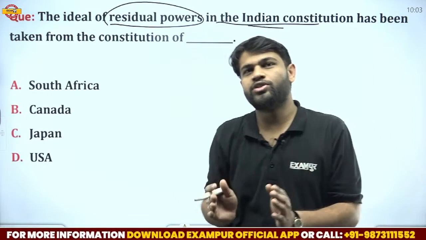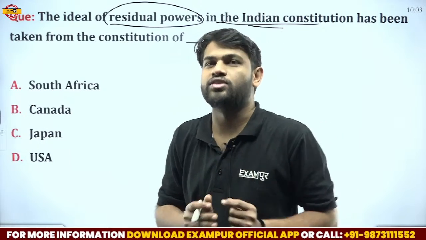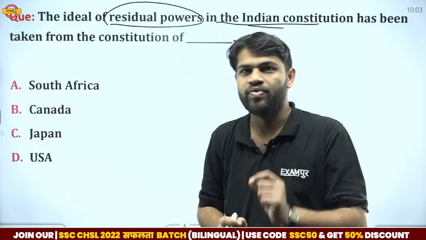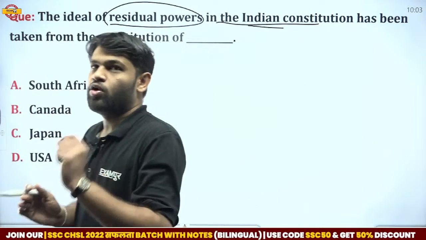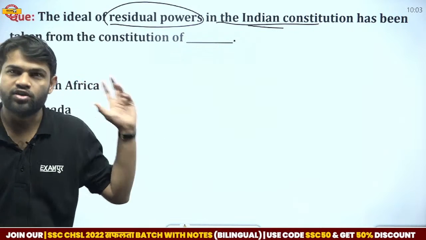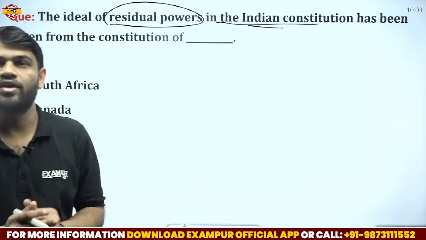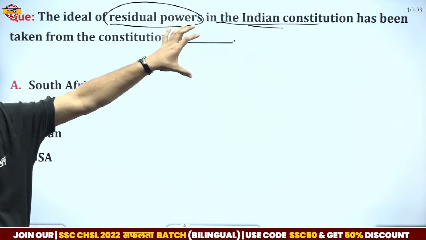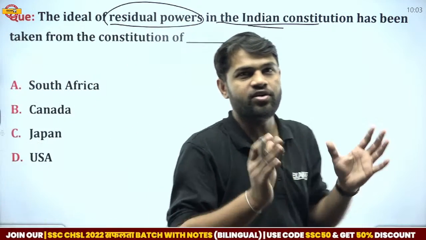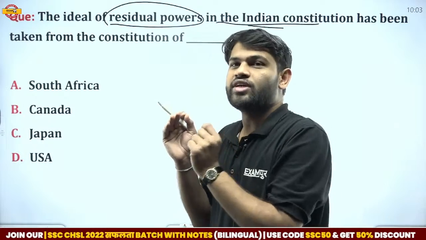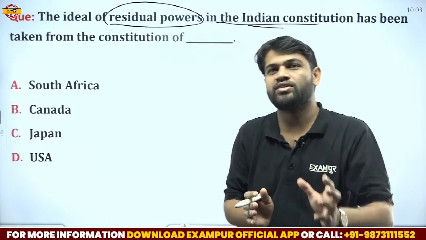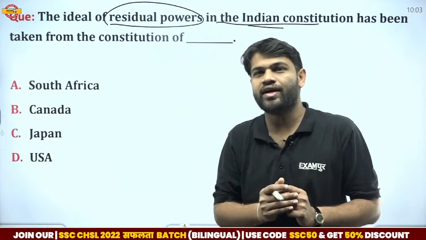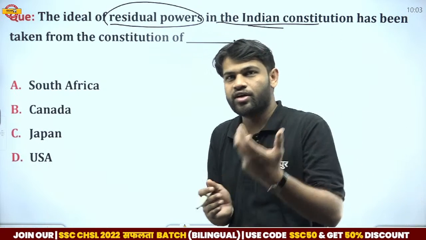So all the subjects that are not included in the three important lists, these subjects are included in the residual list, or we can say in residual power. I again repeat that any subject that is not included in the three lists called union, state and concurrent list, all those subjects are included in the residual power. Any decision related to the residual power is given to the central government. Only the central government can take any decision related to the residual power.